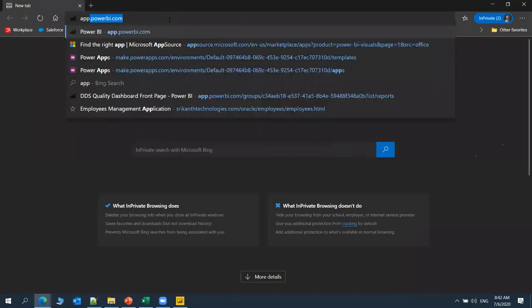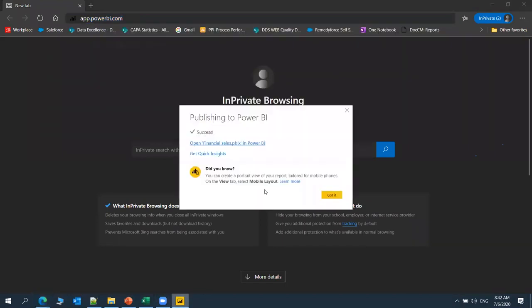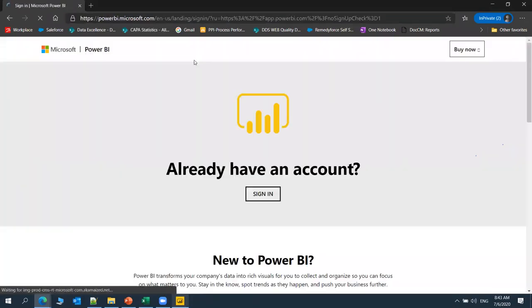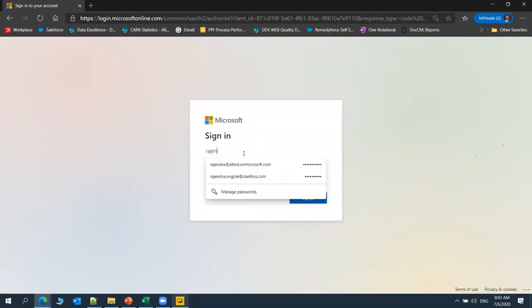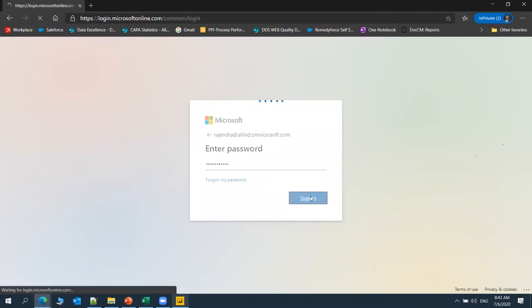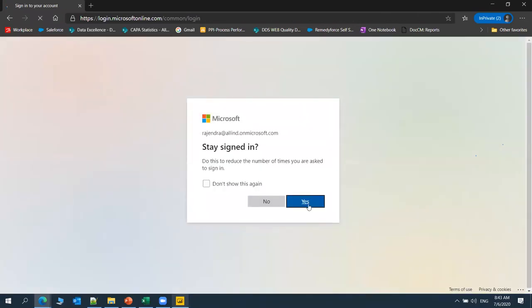To see the report, there is one more way. We can click from here, open the Power BI report in Power BI desktop, or else we can go to app.powerbi.com if we want to see the report we have published. So I'm just going there. We have to sign in. I'm just signing into my Power BI service. I just signed into my Power BI service to see whether the report is available in the service or not.